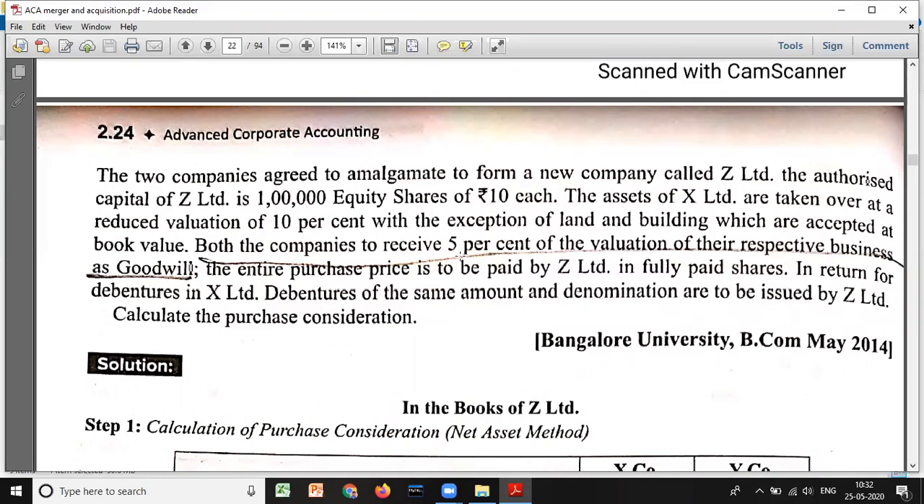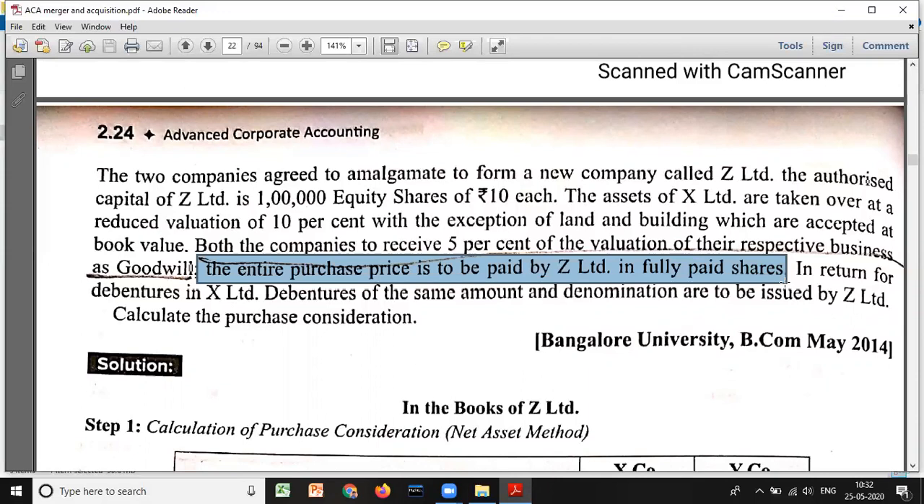Both companies, see, they have not given information related to Y company. That means you have to take book value itself. Okay. Both the companies are to receive 5% of the valuation of their respective business as goodwill. Okay. The entire purchase price is to be paid by Z Limited in fully paid shares. Look at here, they are giving payment information, but they have not given the number of equity shares or the amount of equity shares. Then it is net asset method.